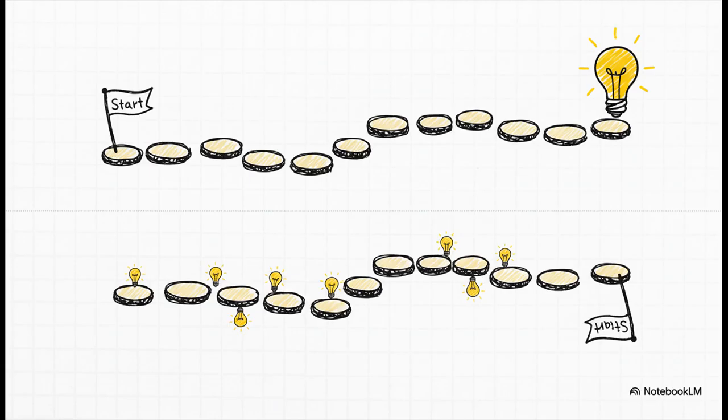And this is why TD learning is such a game changer. The agent doesn't have to play an entire game, win or lose, and then try to figure out what went right or wrong. No way. With TD learning, it gets feedback and improves its strategy after every single move. This makes learning so much faster and more efficient.